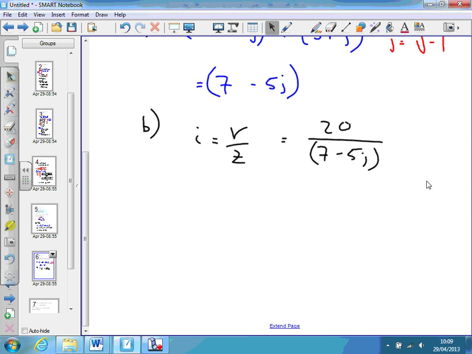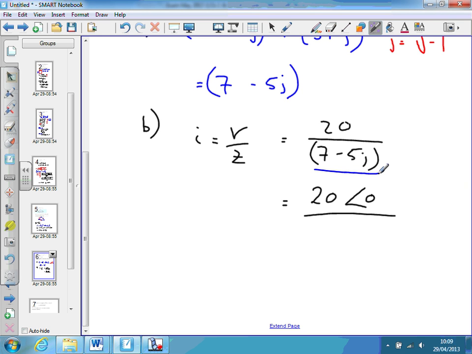So to do this, we have a complex number, well, effectively a real number divided by a complex number here. So we have to do division. And one way to do division is to turn these numbers into polar coordinates. So everything is taken as an angle with reference to 0 as the voltage. So this has an angle of 0, so the voltage is 20 angle 0. The symbol here means angle, over. Now we convert this number, 7 minus 5j, into polar coordinates on the calculator.